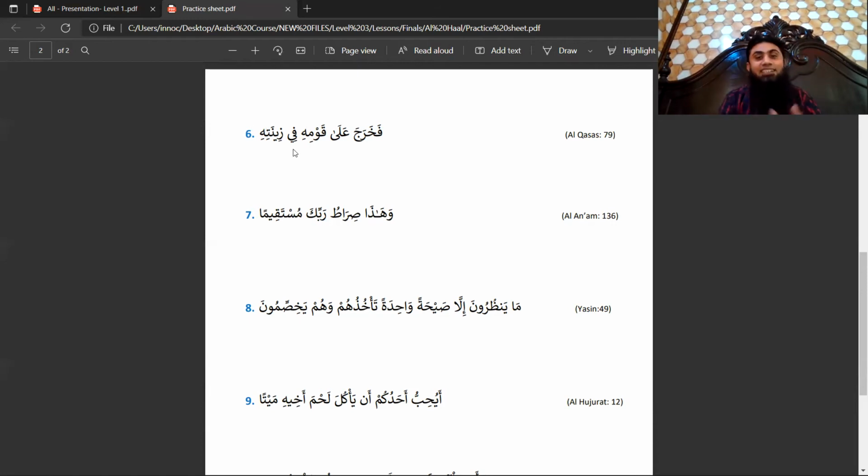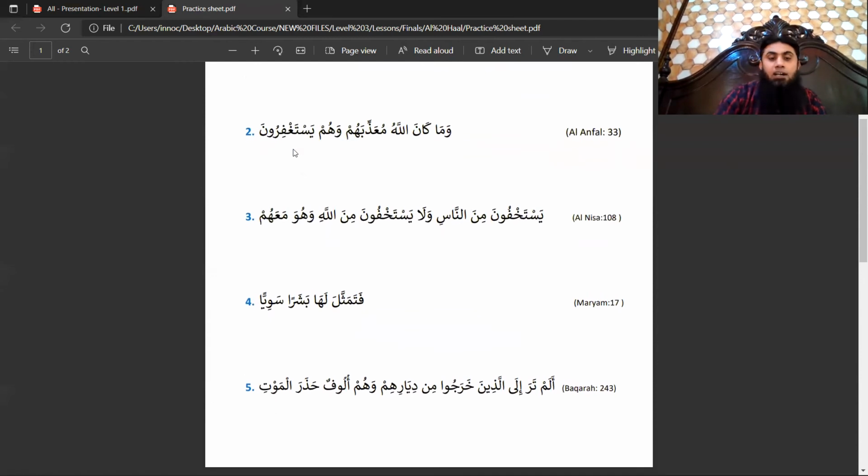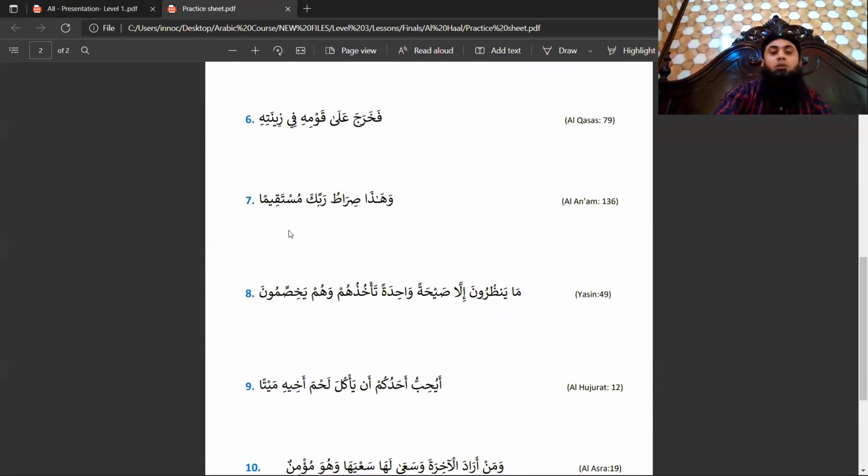And this is the case when hal is a shibhul jumla, because I said in the start, hal can appear in three forms. One word hal, which you have seen in the example of Basharan Saviya. Complete jumla hal, which you have seen in these two examples. And then shibul jumla hal, which you have seen in this example.